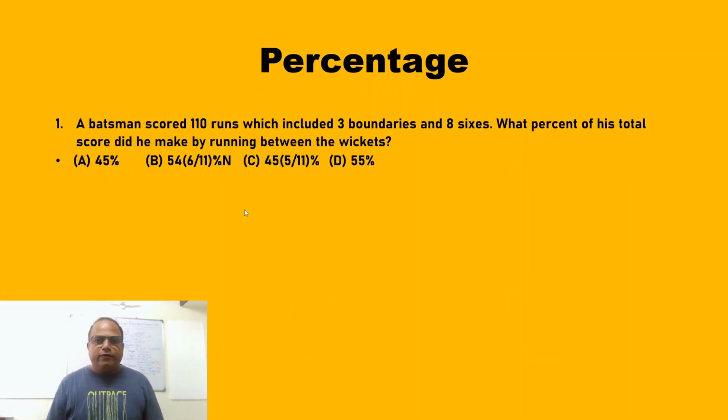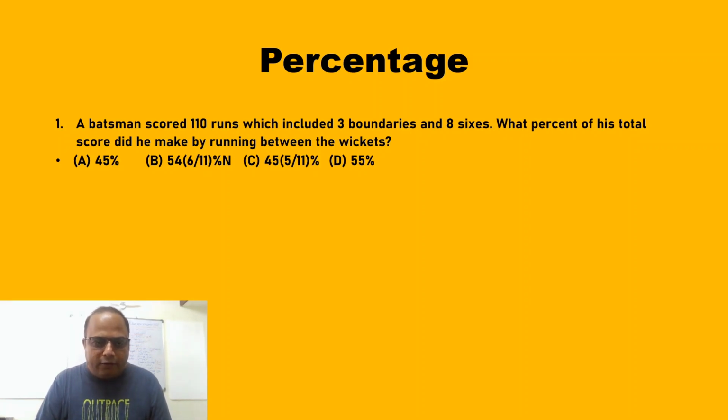Now we go to a very interesting topic question, that is cricket. Cricket, we all know that in India it is very famous and very important. So a batsman scored 110 runs, which included 3 boundaries and 8 sixes. What percentage of his score did he make by running between the wickets? See, watch the question carefully. Pause my video, first you work it out yourself, and then I will show you the solution.